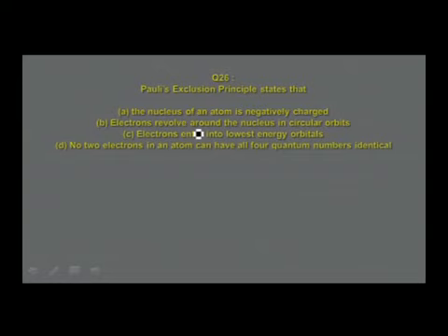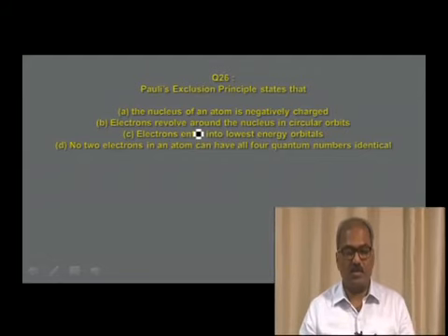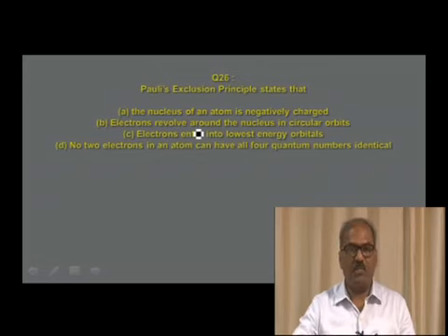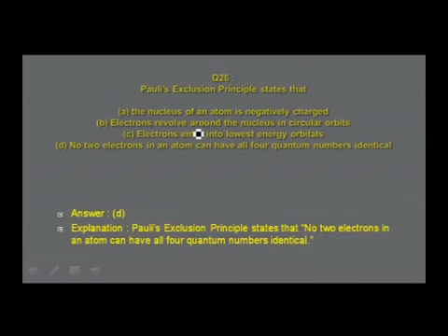We shall go to the next question. Pauli's exclusion principle states: A, the nucleus of an atom is negatively charged; B, electrons revolve around the nucleus in circular paths or circular orbits; C, electrons enter into lowest energy orbitals; D, no two electrons in an atom can have all four quantum numbers identical. The question is about the statement of Pauli's exclusion principle. I think you can identify the answer easily in option D: no two electrons in an atom can have all four quantum numbers identical.